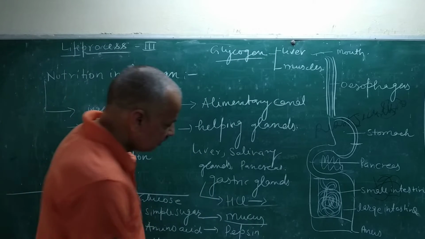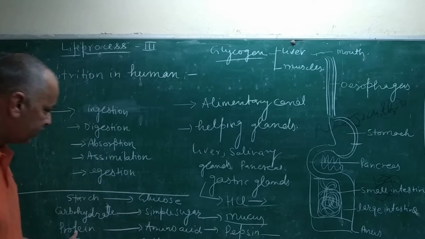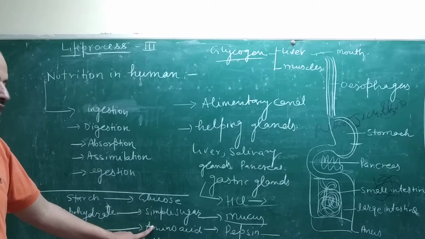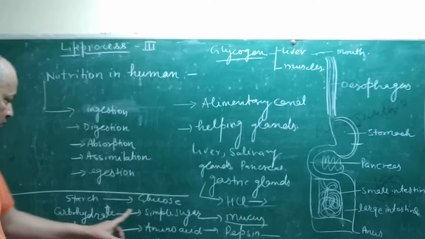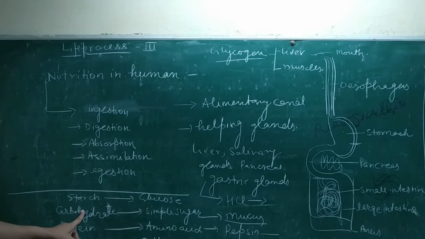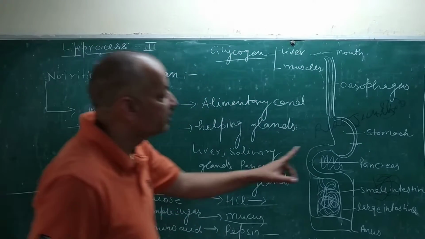And pepsin converts protein into amino acids. So carbohydrate digestion starts from your mouth, and second is protein. Protein digestion starts in your stomach.